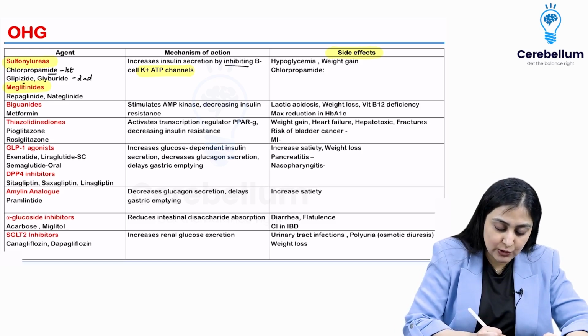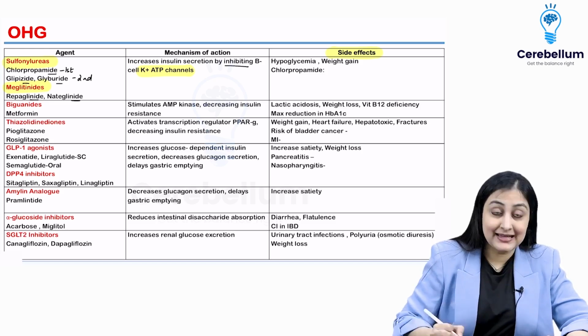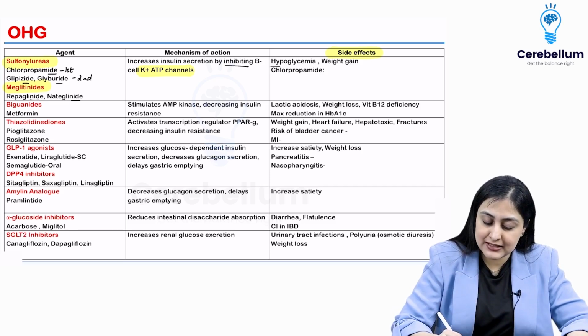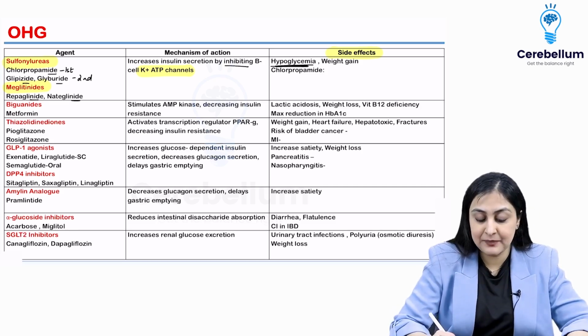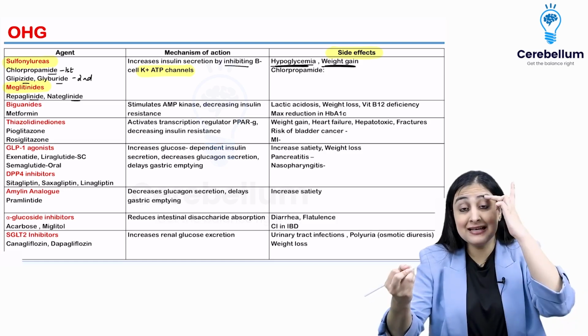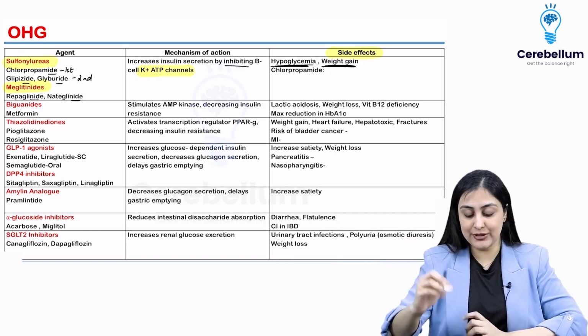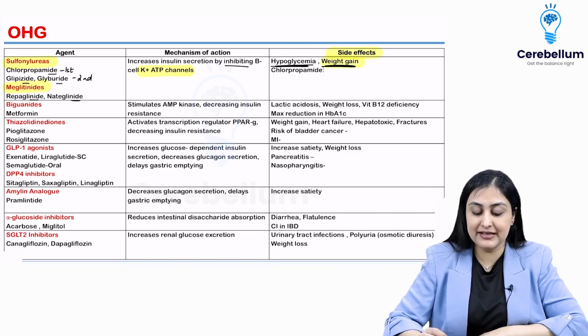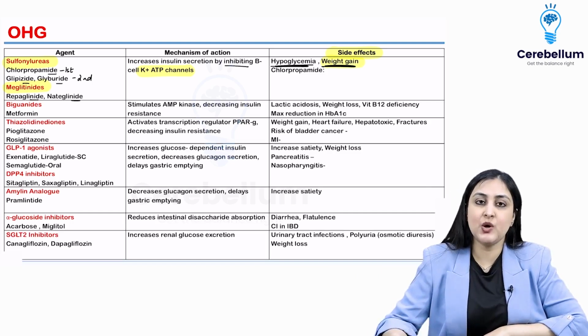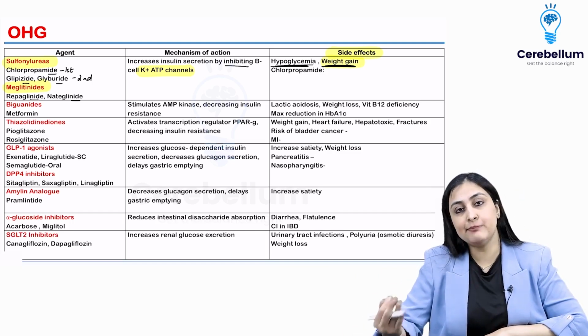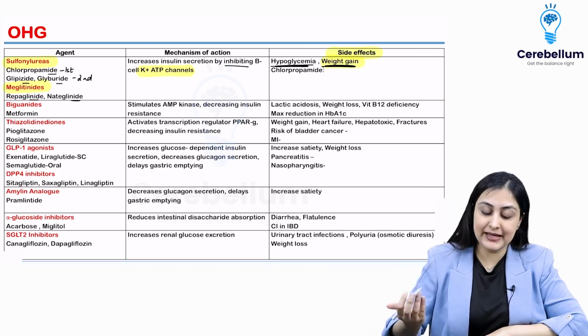So what you see is all of them ending with ides. They are your insulin secretagogues, and that is why they cause hypoglycemia. And because insulin is increasing, they are also going to cause anabolic effects such as weight gain. Alright, so in every drug you want to remember weight gain or weight loss. First one is pretty logical, higher insulin, so hypoglycemia and weight gain.